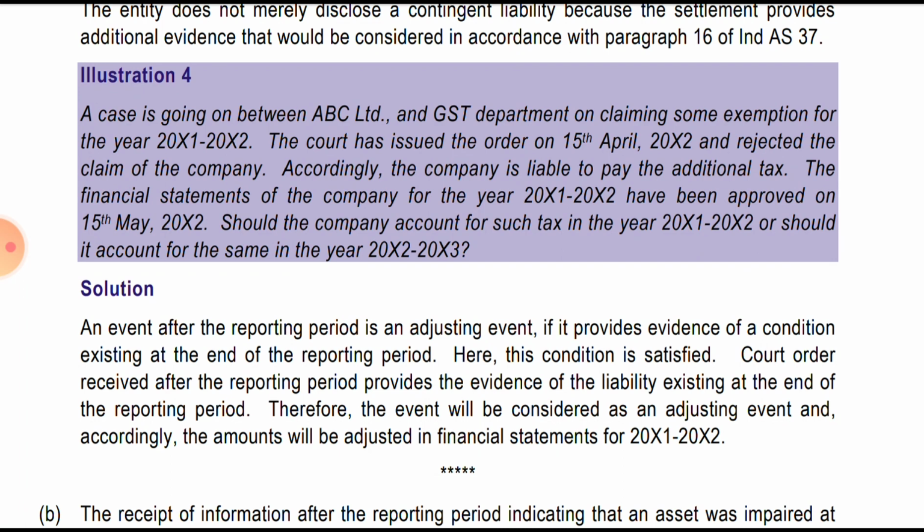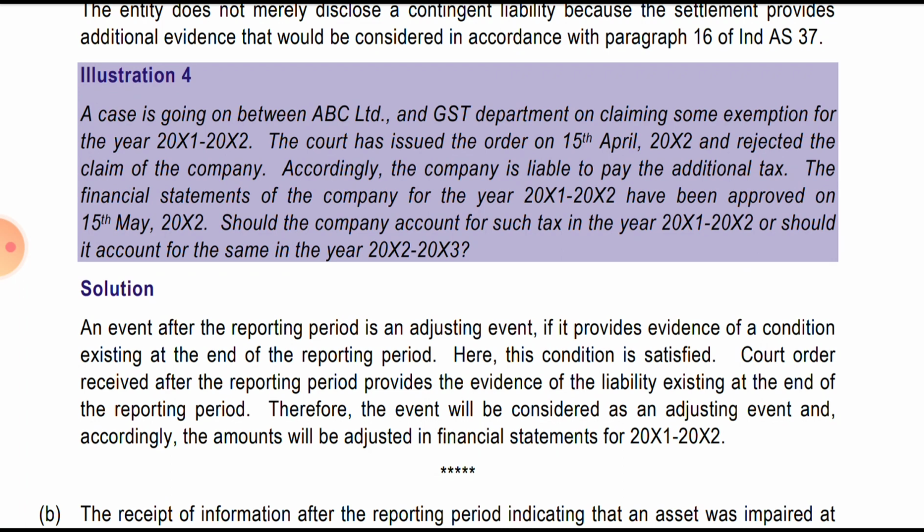So it was an indication that the event has occurred, and that the event was outstanding as on the balance sheet date, hence it is an existing event. It is providing additional evidence. The court's decision on 15th April is additional evidence of the event existing at the balance sheet date, hence it is an existing event. The event after the reporting period is an adjusting event if it provides evidence for the condition existing at the end of the reporting period.